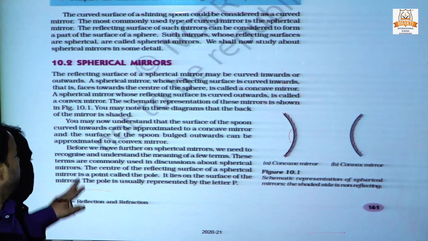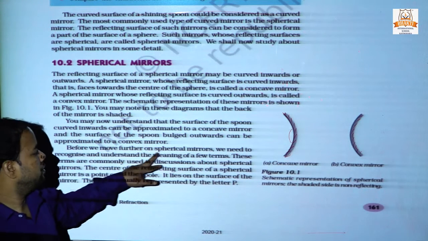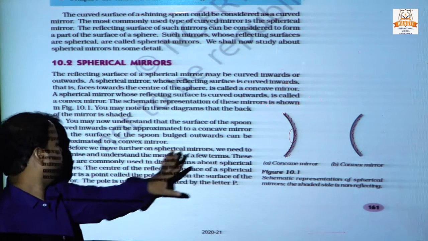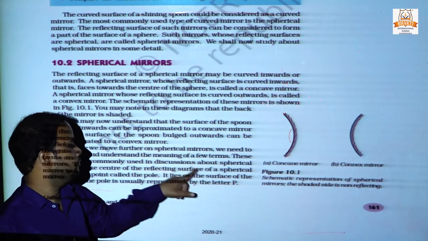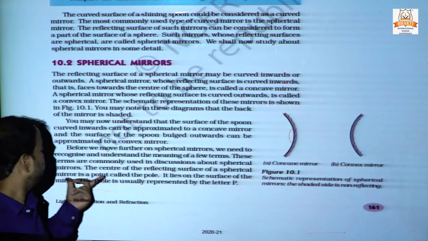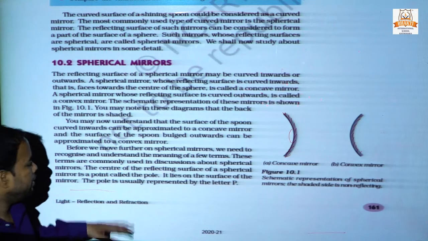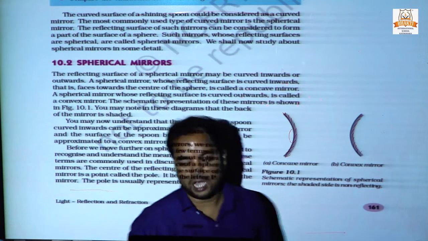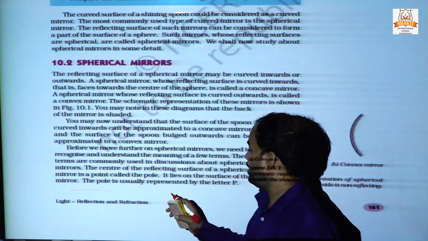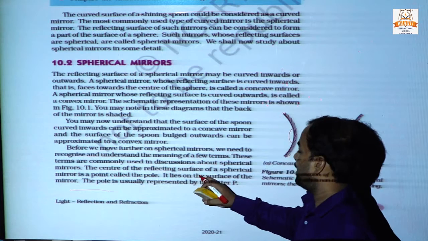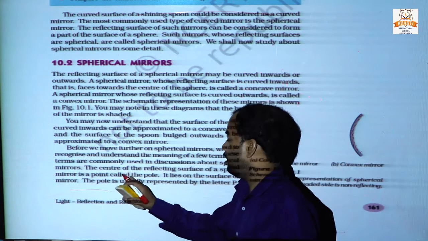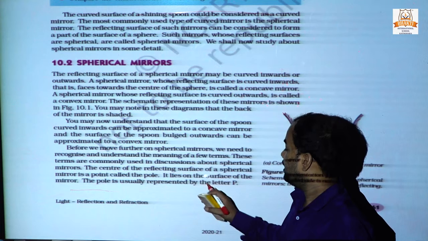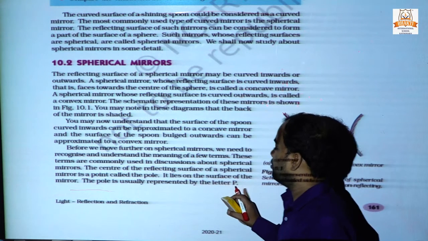Before we move further on the spherical mirror, we need to recognize and understand the meaning of a few terms. These terms are commonly used in discussion about spherical mirrors. The center of the reflecting surface of a spherical mirror is a point called the pole. It lies on the surface of the mirror.